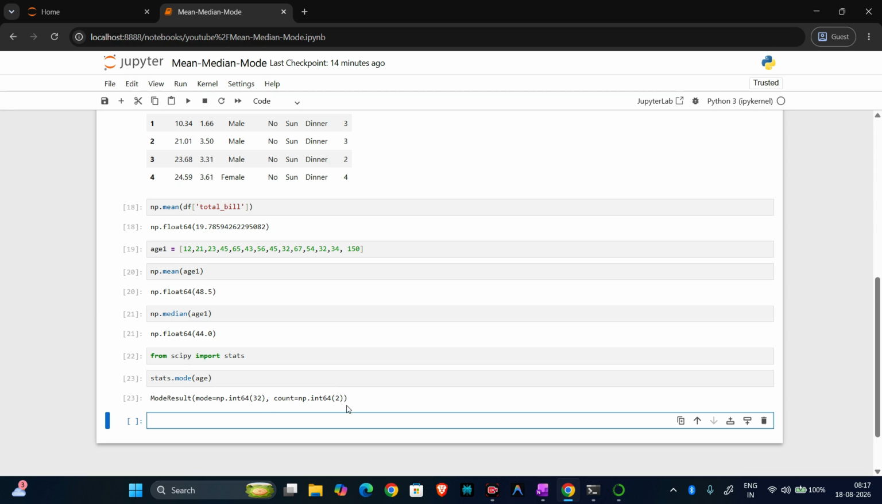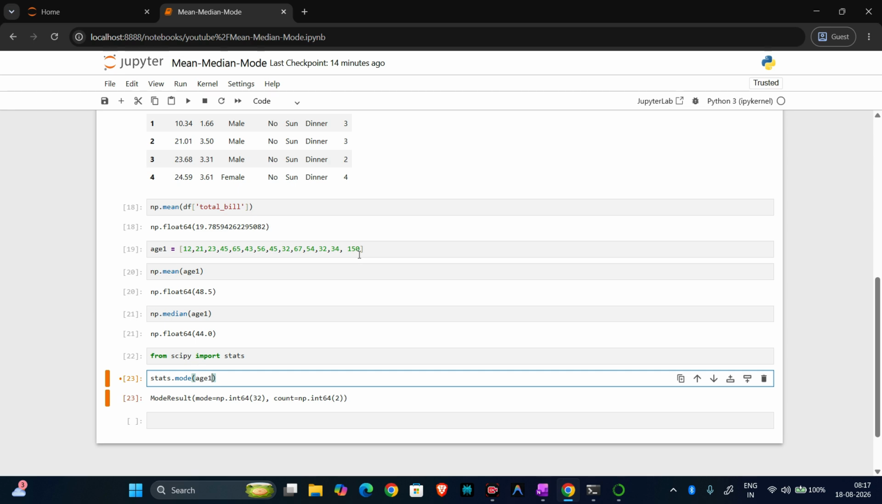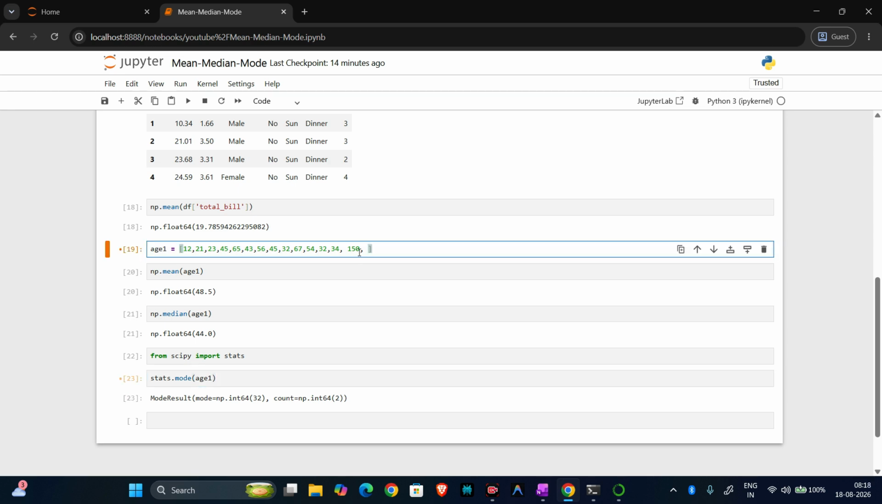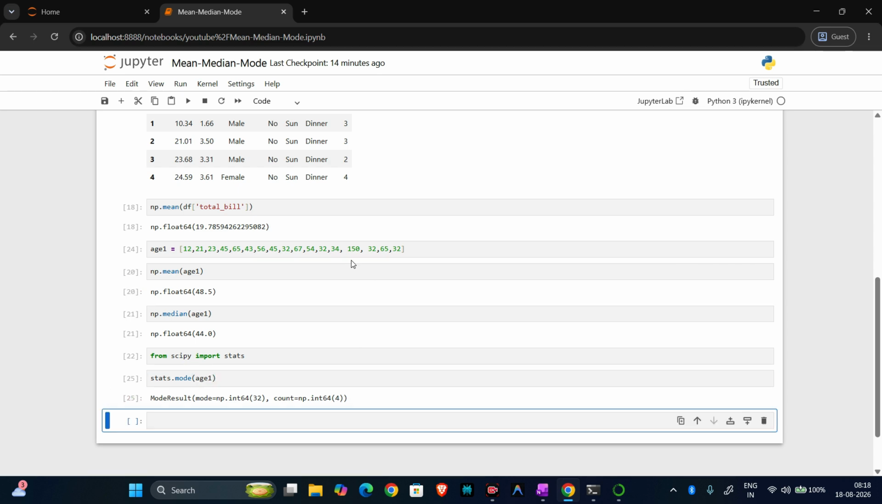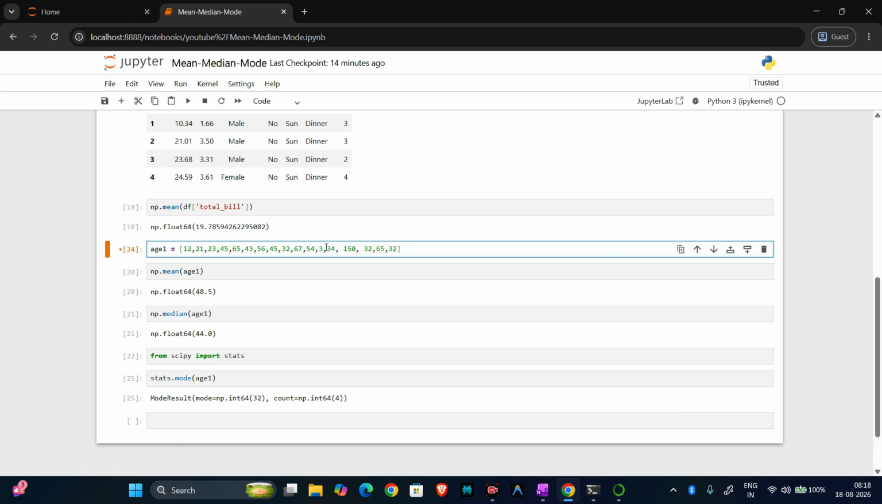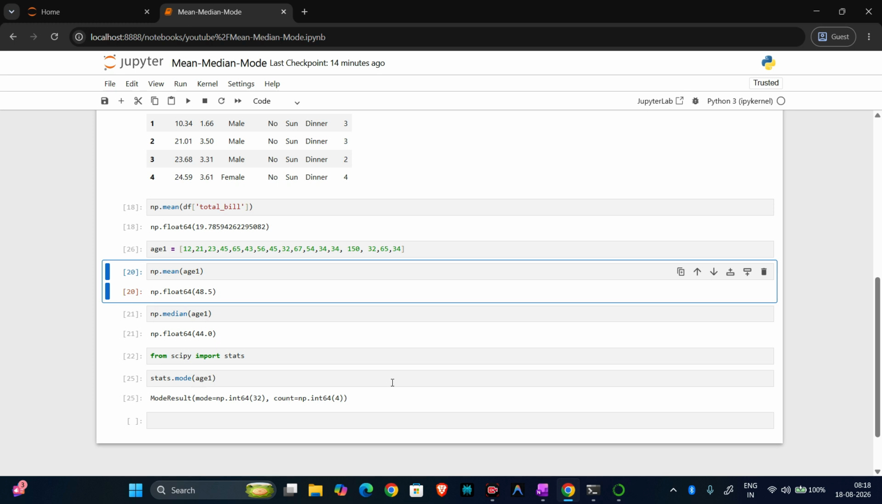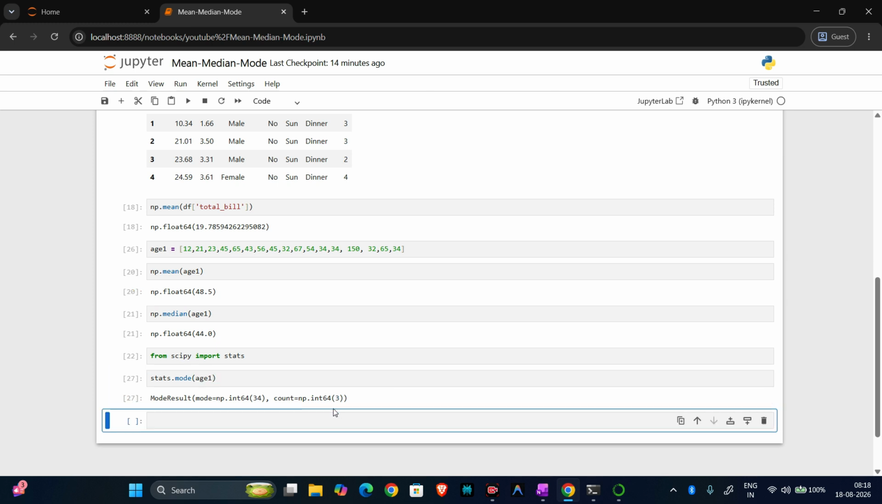Now I will use age1 and add more values here, like 32, 55, 32. If I run this and calculate the mode again, we changed 31 only, so we change it to 34 and 34. If I run again, we will get 34 and the count 3. If we check the data set, we have 34 here 1, 2, and 3 times. So this is how we calculate the mean, median, and mode using NumPy and SciPy.